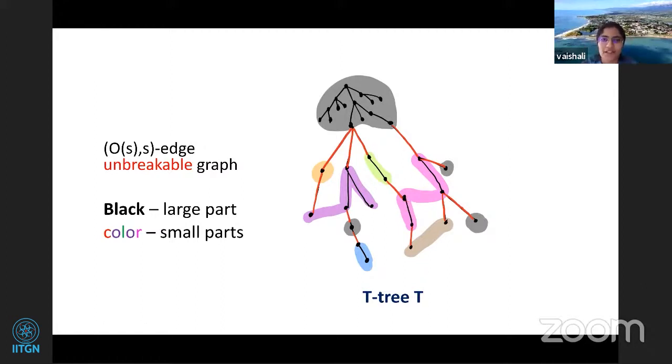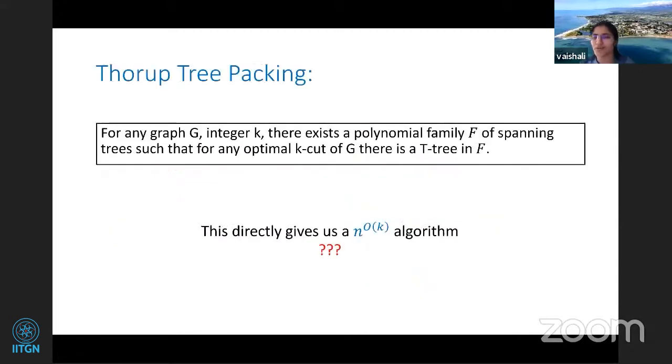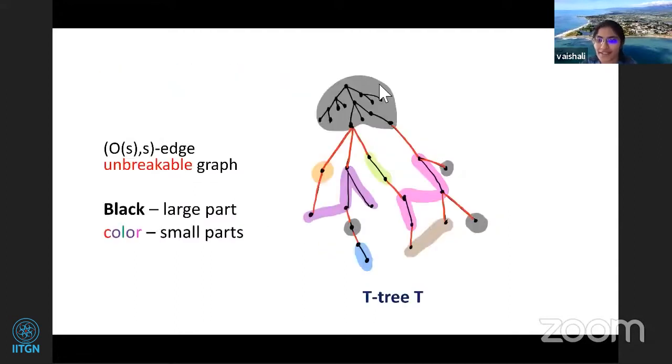Yeah. So now I'll be using the same coloring format. The black will denote the large part, and the colors will denote the small parts. Now one more thing you need to observe, just to get it clear, if you understood the n to the k algorithm: once you remove these red edges, any part might get broken down, but the bound is 2k minus 2. It can't get broken down into more than 2k minus 2 parts. Yeah, that is crucial.